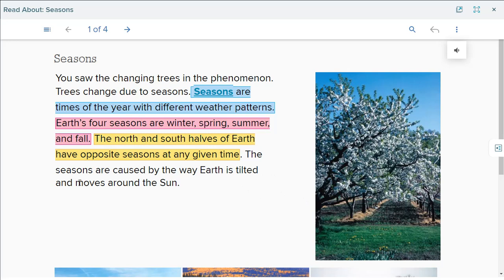Okay. The seasons are caused by the way Earth is tilted and moves around the sun. We all know that the Earth is moving around the sun. So this movement determines what season we have.